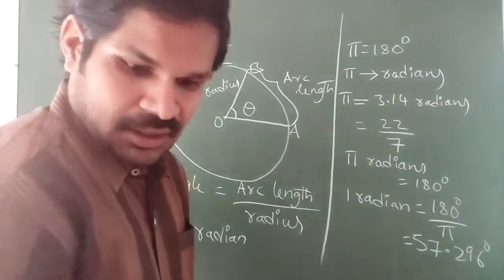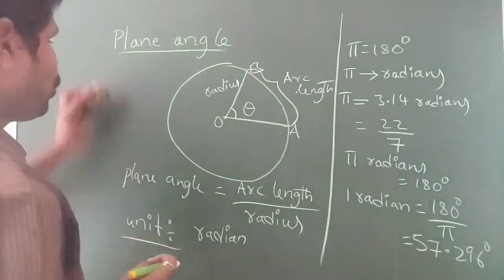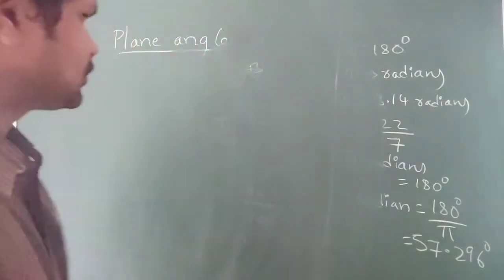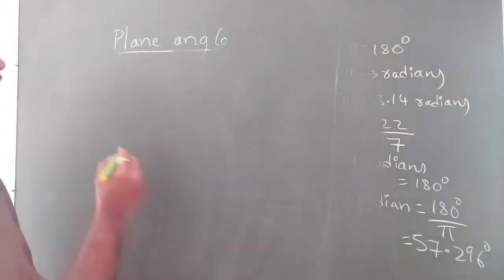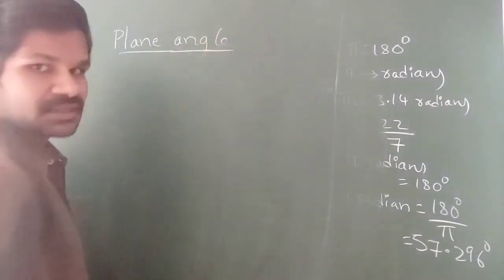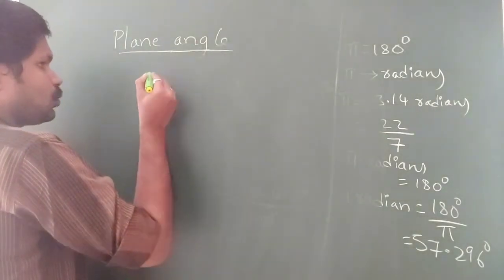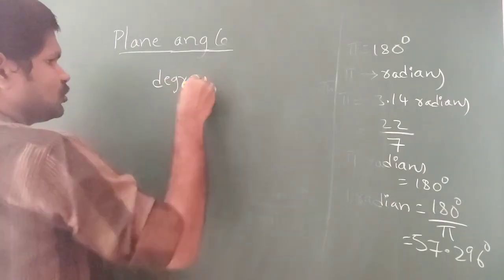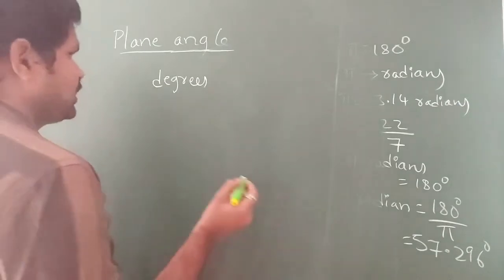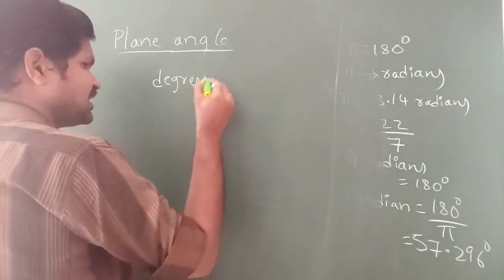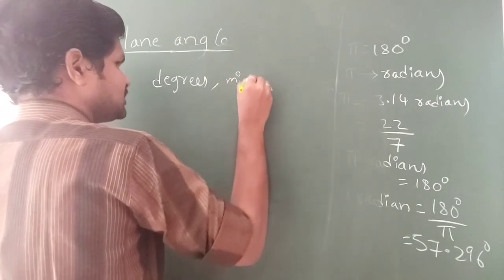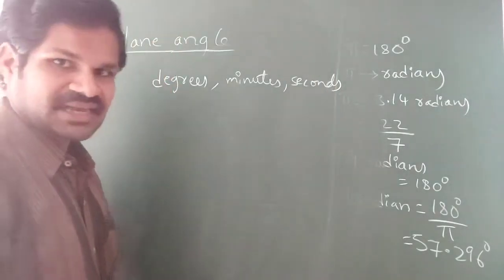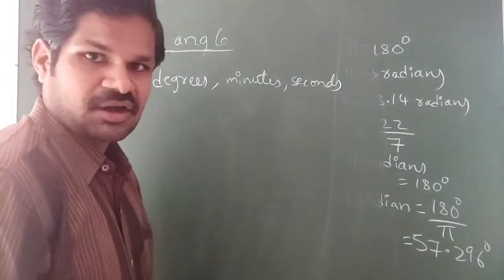So here we are having degrees as well as radians. Listen, we generally use degrees to measure the plane angle, right? But here if you observe, we will use degrees, minutes as well as seconds, for the representation of plane angle.